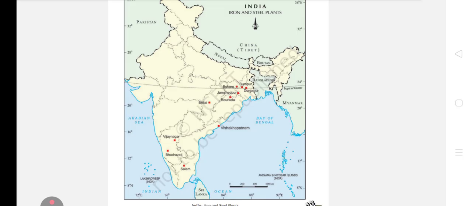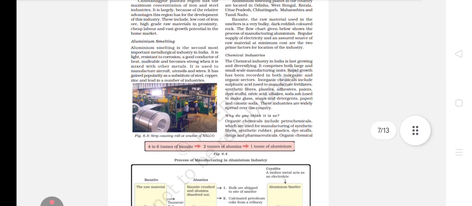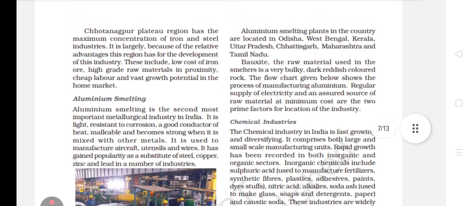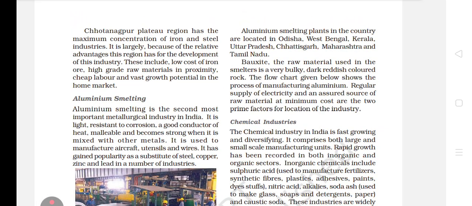Always do extra. I am saying always extra you have to do, because in map work, examiners don't know which 5 you are talking about. They just see whether you have marked 5 places correctly in the map or not. So those 5 places could be any 5 places. So that you have to remember. Always try to do extra in map work. Okay. Now see, next is Chota Nagpur plateau they are talking about.